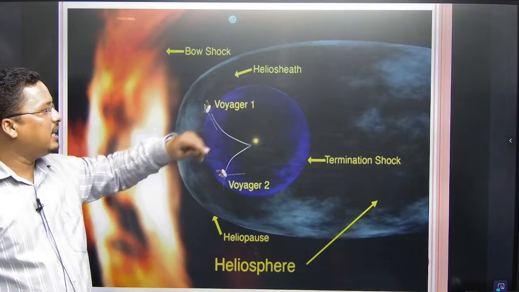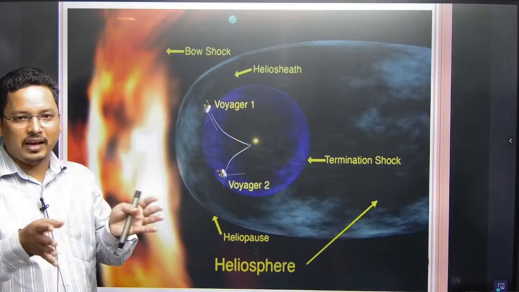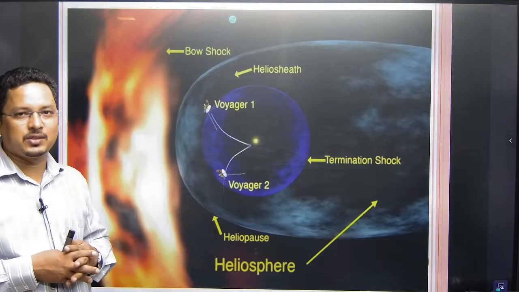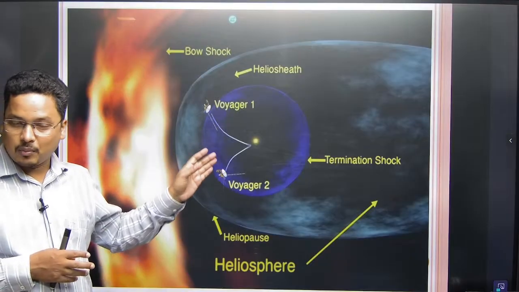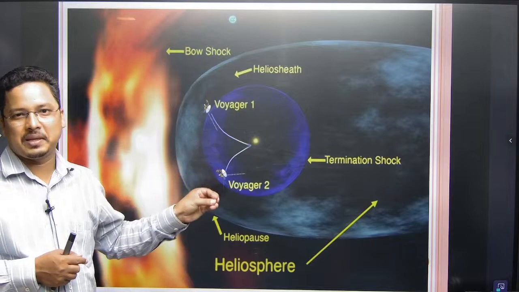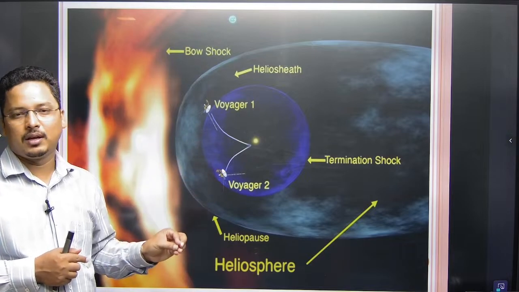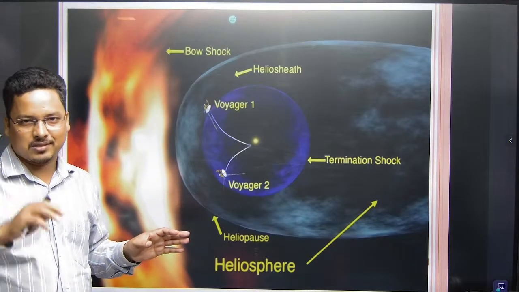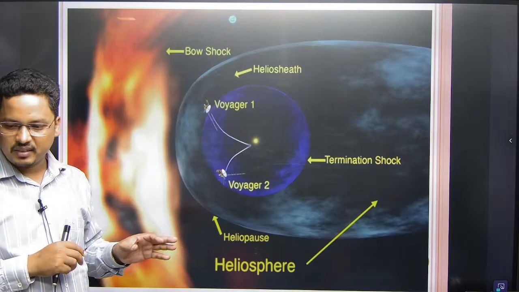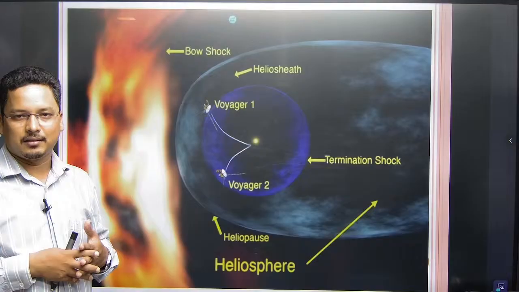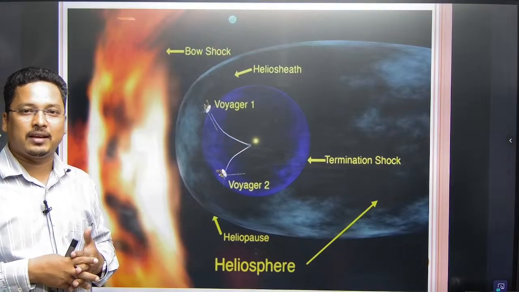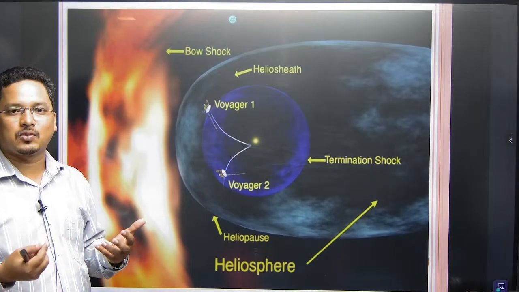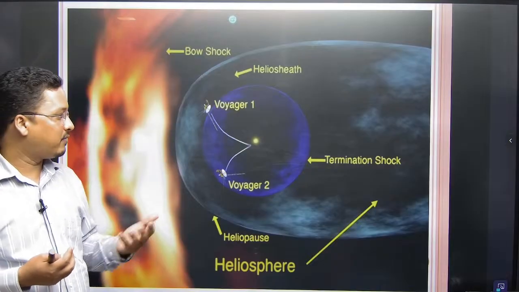Now this heliosphere is the area between the heliopause, right? And that is why Voyager 1 and Voyager 2 are the only spacecraft that humans have built, as of now, that have been able to cross the solar system and move in the interstellar zone to enter another solar system. They are sending messages to NASA, whose location is Cape Canaveral in the state of Florida, USA, and constantly receiving the messages sent to them.